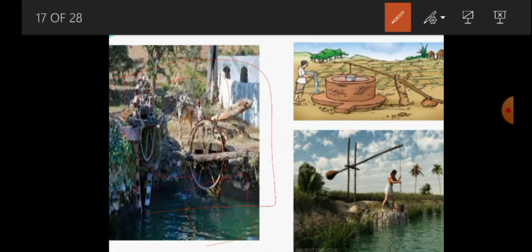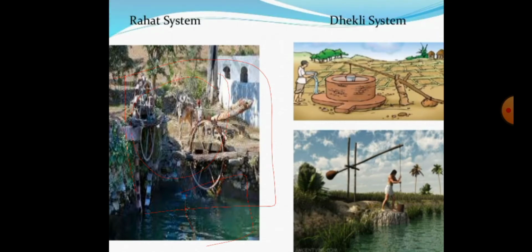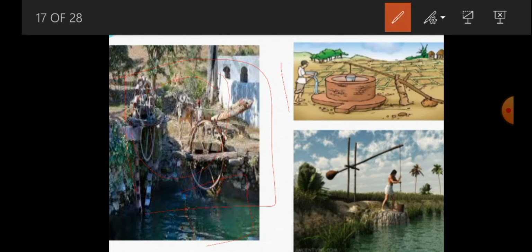So the last traditional method of irrigation is the Dekli system. This is what we call the Dekli system. See the picture, students. This picture indicates the Dekli system of irrigation.